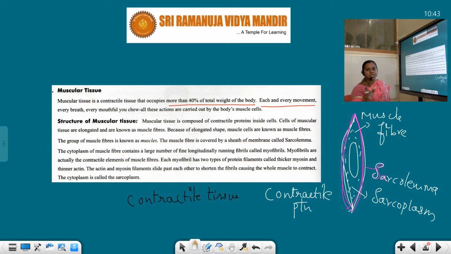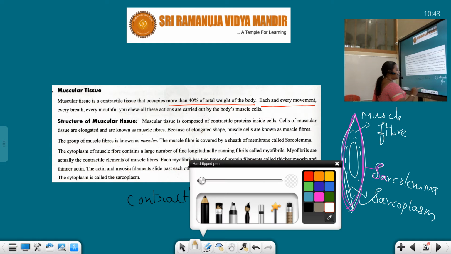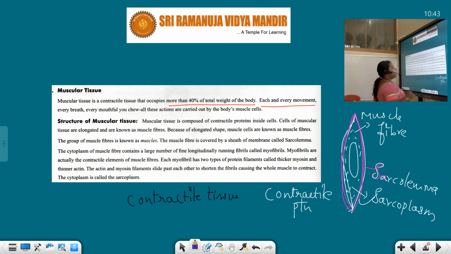The cytoplasm present in a muscle cell has a special name, sarcoplasm. One more important point, this cytoplasm has special long and thin fibrils, those are myofibrils.